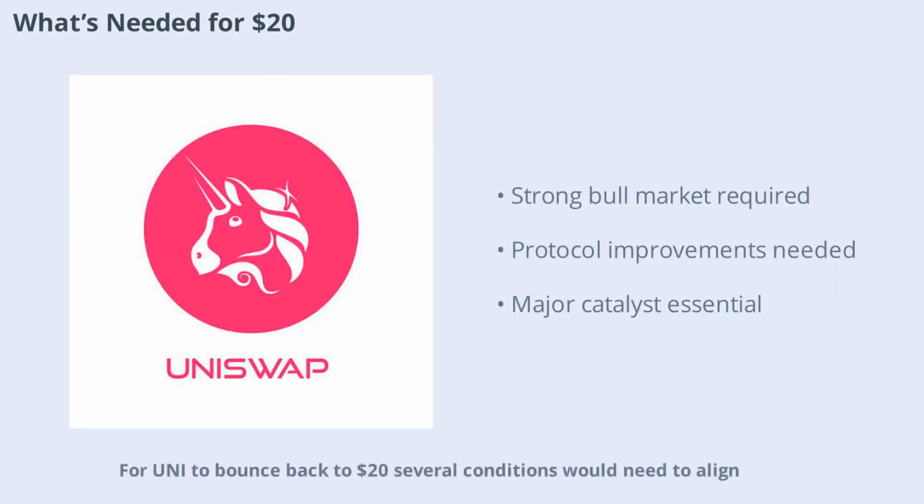For UNI to bounce back to $20, several conditions would need to align. A robust crypto bull market, significant improvements in Uniswap's protocol, and positive macroeconomic trends would all be necessary. Additionally, UNI would need to see increased usage, improved tokenomics, and perhaps even a major catalyst such as a new product launch or a favorable regulatory shift.